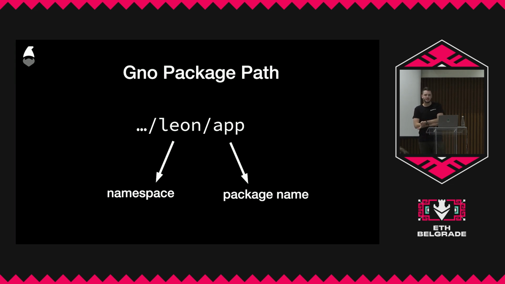And basically, why I'm telling you about these package paths is that, OK, who knows here about how you deploy stuff on Ethereum? OK, good, great, nice. So basically when you deploy, you get a random address where your application lives, right? So it's randomly generated. You can play around with it in some weird methods, but essentially, for all intents and purposes, when you deploy something to Ethereum, you get a random address where your application lives. In this case, it's not like that. You can define a specific name, a specific path for your application, kind of like a file system, an organizational system.